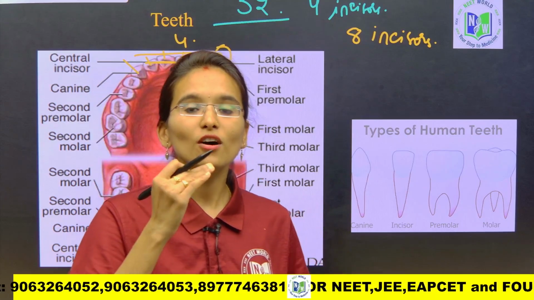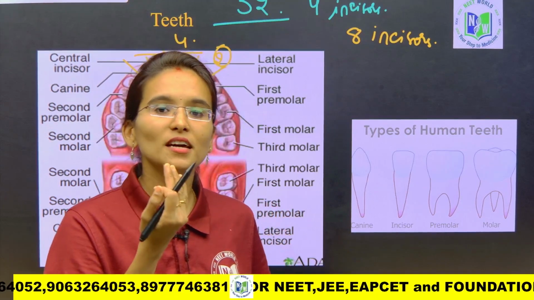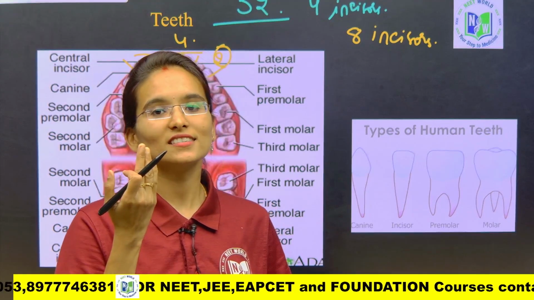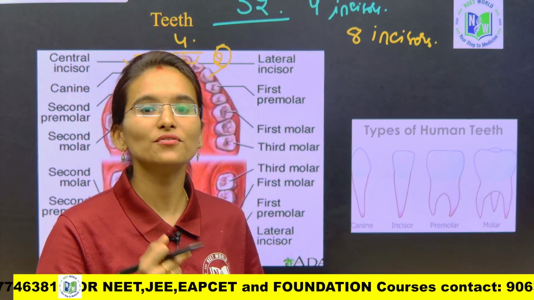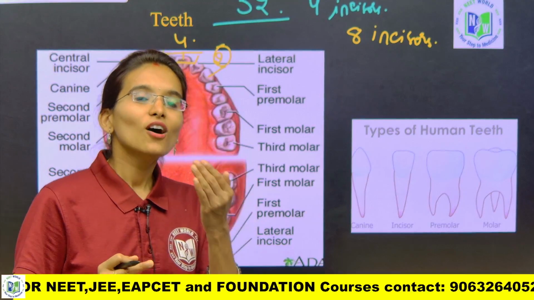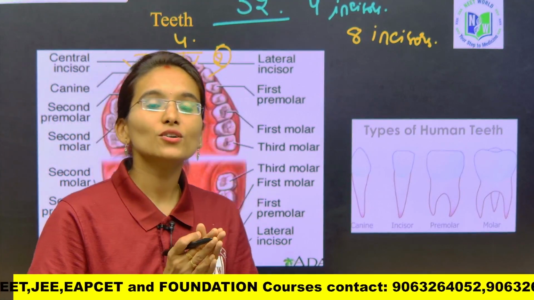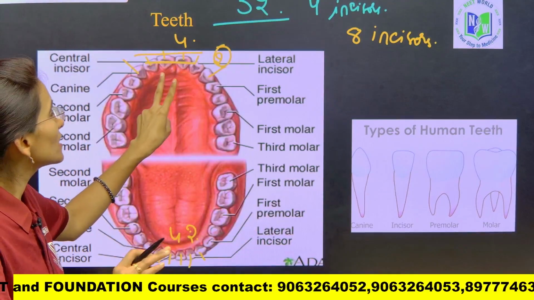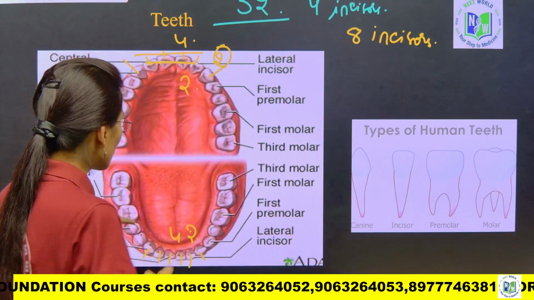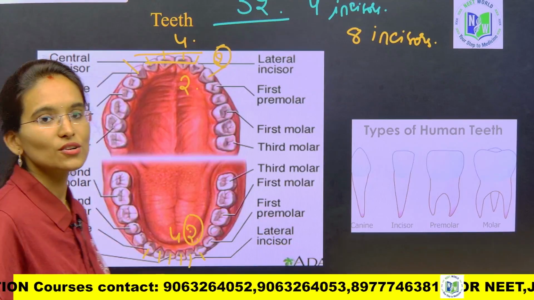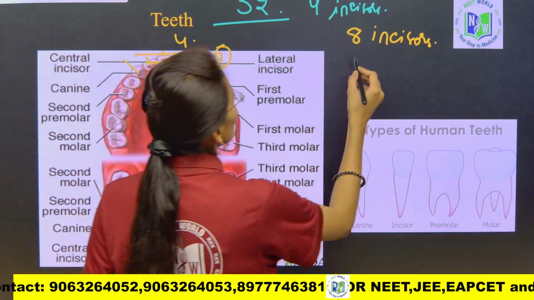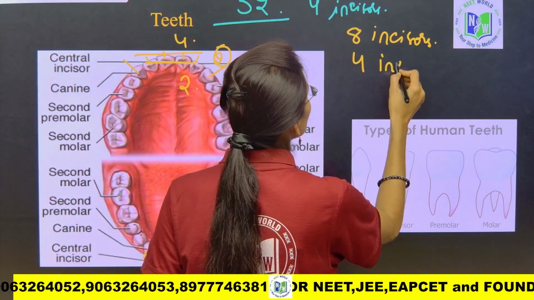On the upper jaw, after completing the 4 incisors, beside these on the right side we are going to find 1 canine, and on the left side of the upper jaw also you are going to find 1 canine. So 2 canines on the upper jaw and 2 canines on the lower jaw. 2 plus 2 is equal to 4, right. So completely we have 4 canines.